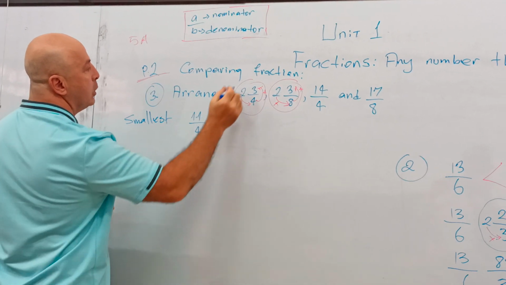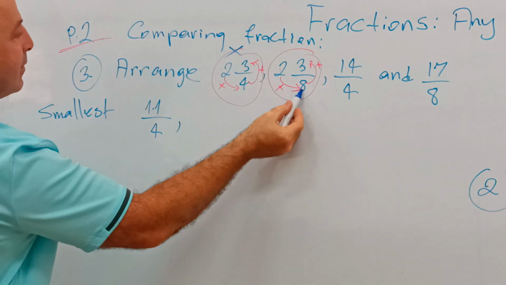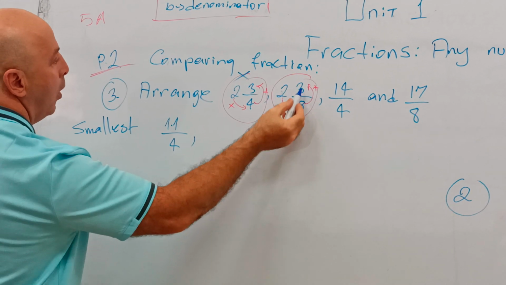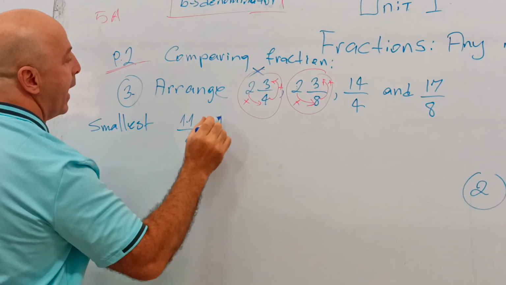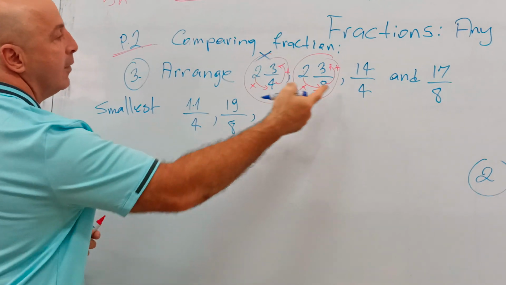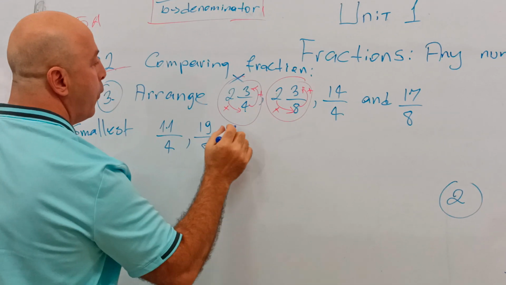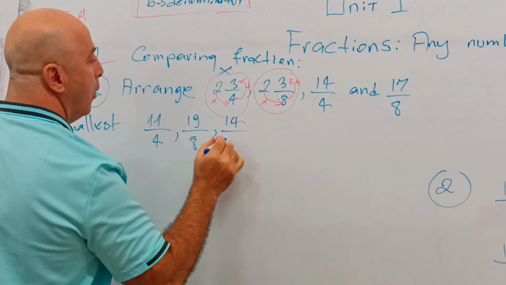Okay, this one is finished. Second one, 2 times 8 is 16, plus 3 is 19 over 8. This one I don't have to do anything. They are already a regular fraction. 14 over 4,